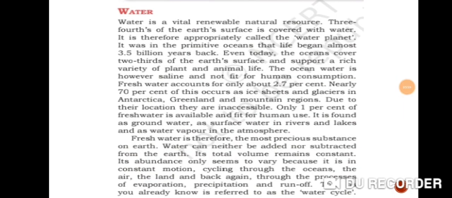The total volume of water on the earth remains constant. It keeps getting recycled from one form into another. In other words, we can say that water can neither be created nor subtracted. Clear? So the volume of water on the earth remains constant. I hope it is clear, as it keeps getting recycled from one form to another.